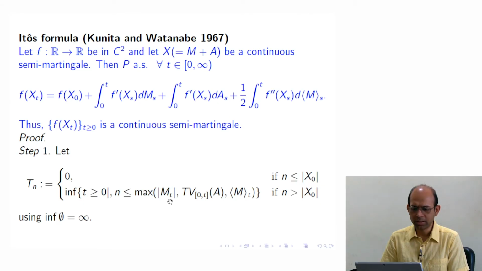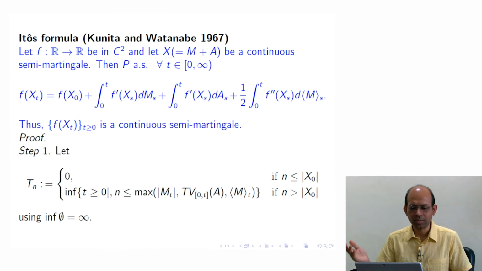So the modulus of Mt is also between minus K and K, this is also between minus K and K, etc. So f prime of this, inside X, does not leave that interval. So for this integration, it does not matter what the values of f and f prime are beyond that interval.